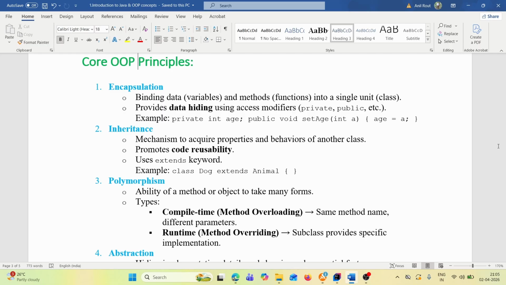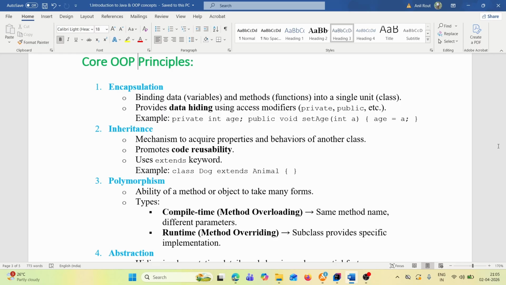It provides data hiding using access modifiers, that is private, public, etc. Example: private int age, public void setAge(int a) { age = a; }. So we use private variables, and those private variables we access through public methods, using getters and setters.